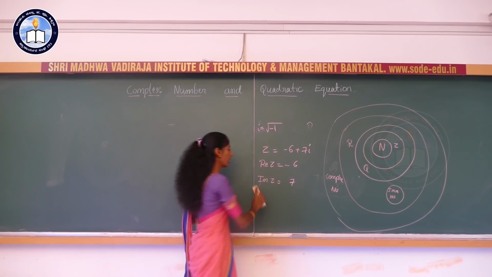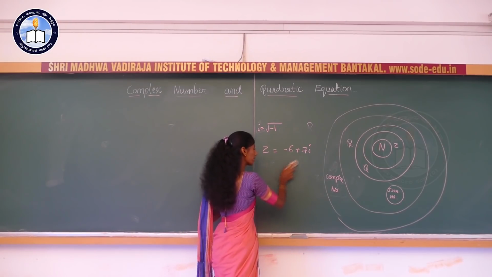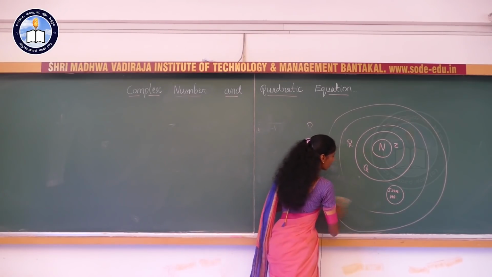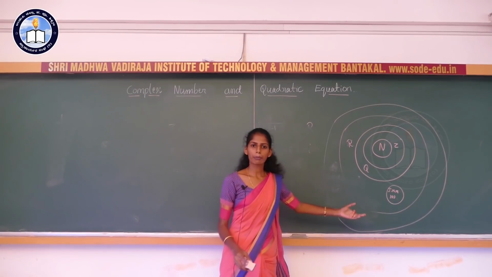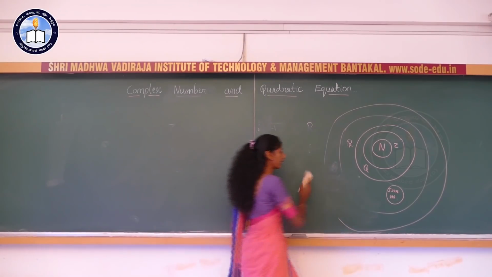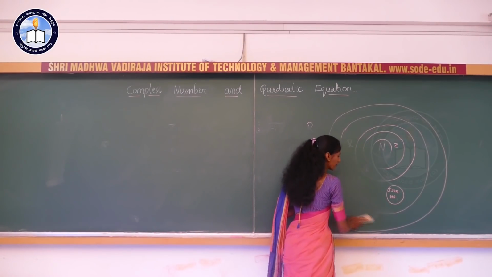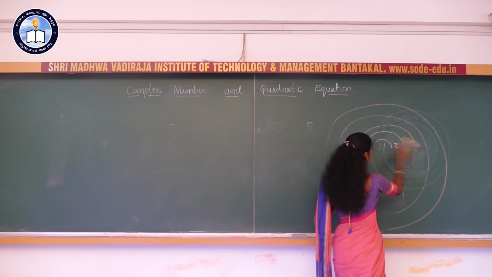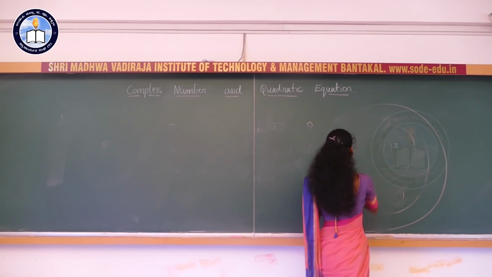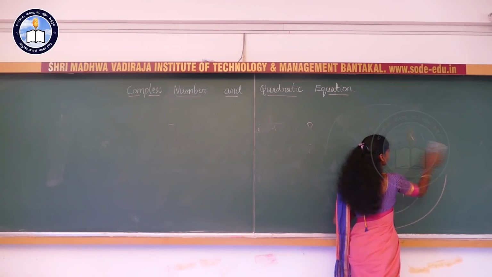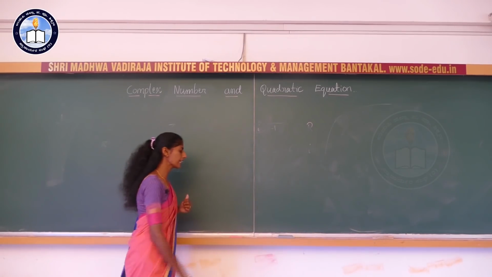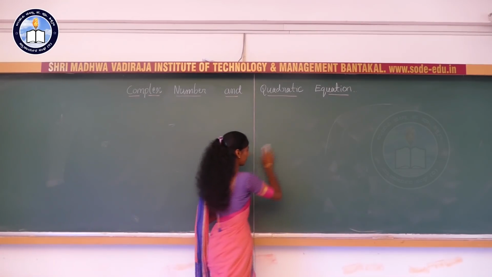I hope that you are able to understand this. Complex number is a bigger set, and irrational numbers also come under a complex number. For example, root 2 can be written as root 2 plus something, 6i, like that. So complex numbers include all the number systems. Next we are studying the equality of a complex number.